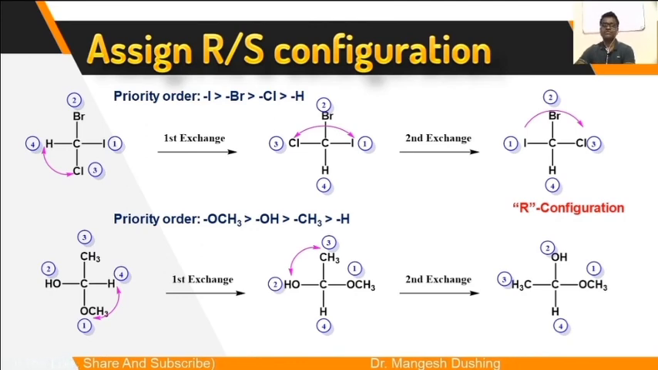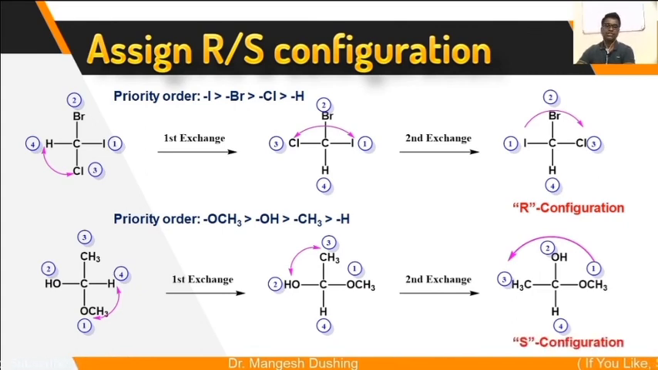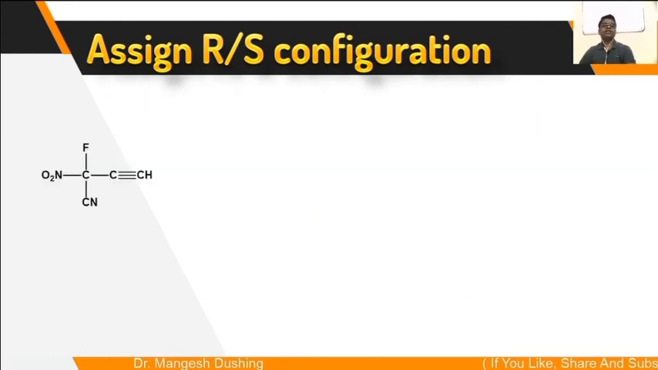Then you have to see whether the first three groups go clockwise or anti-clockwise. So 1, 2 and 3, that is anti-clockwise. So this isomer is called the S isomer or S configuration. In this way you have to assign the configuration. This is another example.